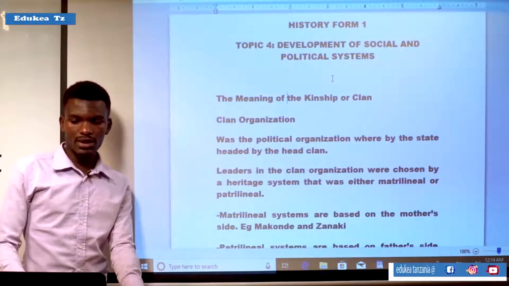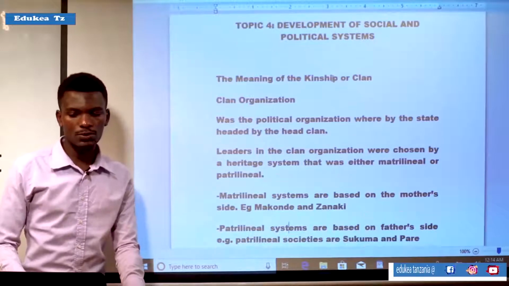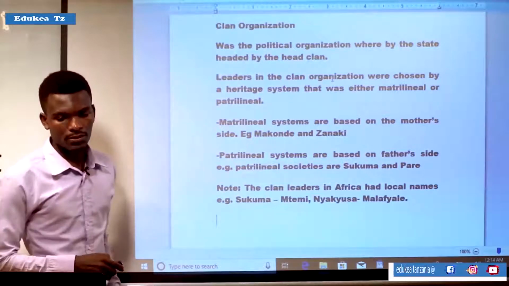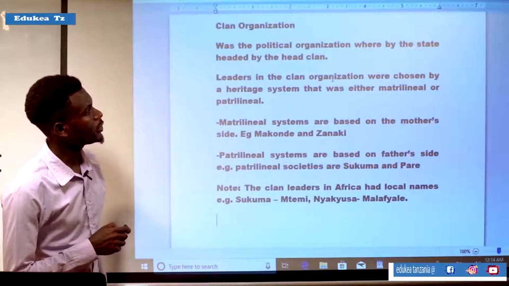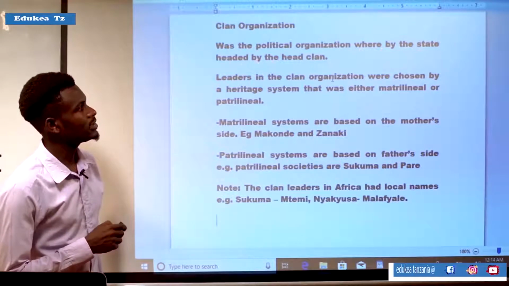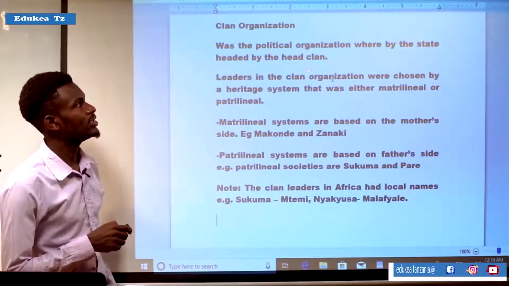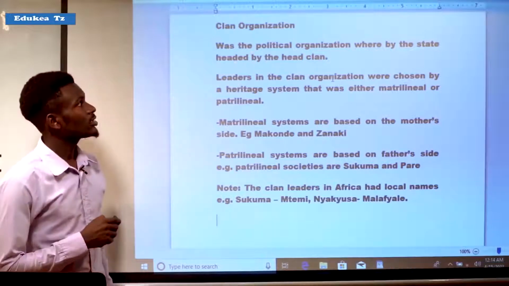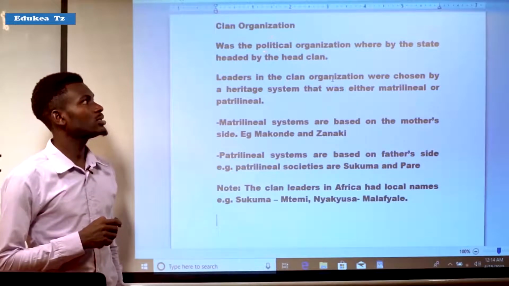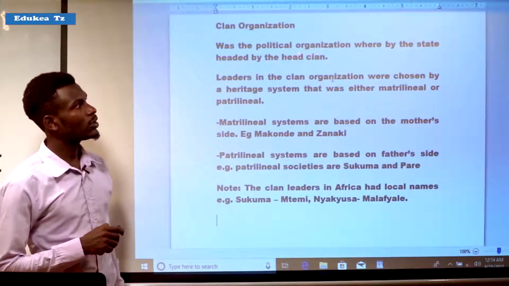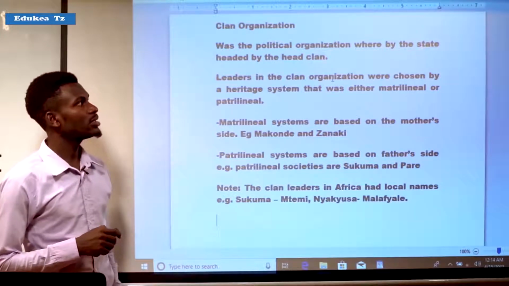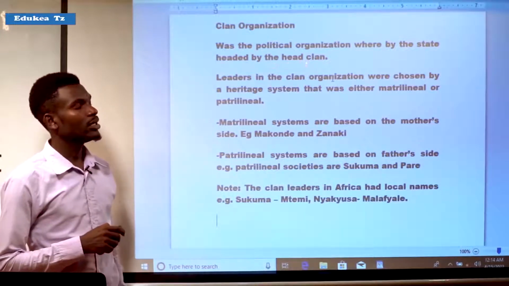Starting with the meaning of clan organization: it was a political organization whereby the state was headed by the head clan.